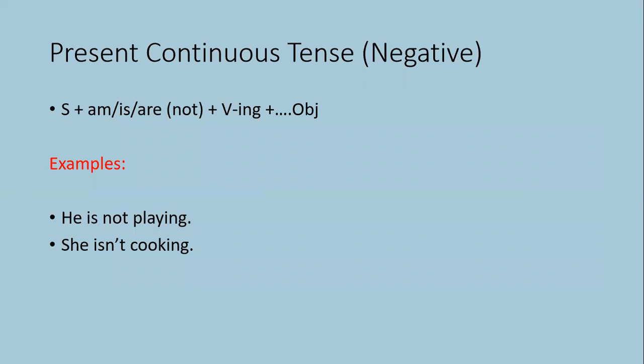Now for the negative sentence, what will be the structure? Same is the case: subject, then is, am or are, then not, first form of the verb plus ing, then object. We can explain with the help of examples. He is not playing, she isn't cooking. These are all examples of negative sentences.